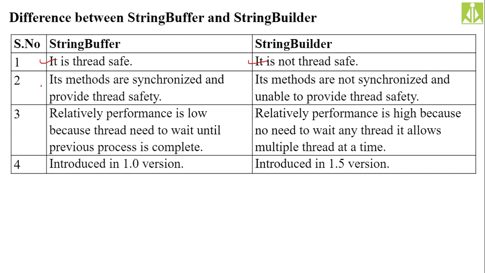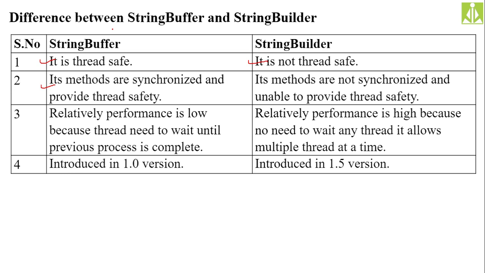Okay, synchronized means only one method can access the string at any instance or at any point of time, but that thing is lacking in string builder. Multiple methods can access the string builder object at the same time because its methods are not synchronized methods. Okay, in multi-threading concepts we discussed the synchronized methods, how synchronized method, synchronized block, everything we have discussed.